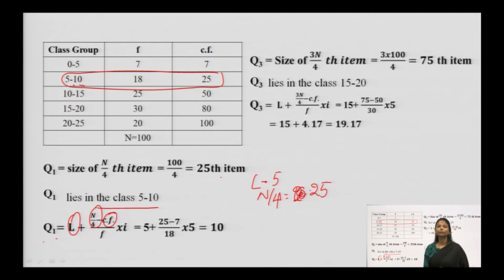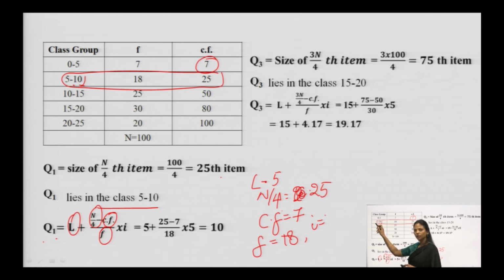Cf, we always take the cumulative frequency of the preceding class, so Cf becomes 7, whereas f we take of the same class, f is equal to 18, and i is the difference between the upper limit and the lower limit, that is 10 minus 5 is equal to 5. Putting all the values into the formula, we have quartile 1 is equal to 10.